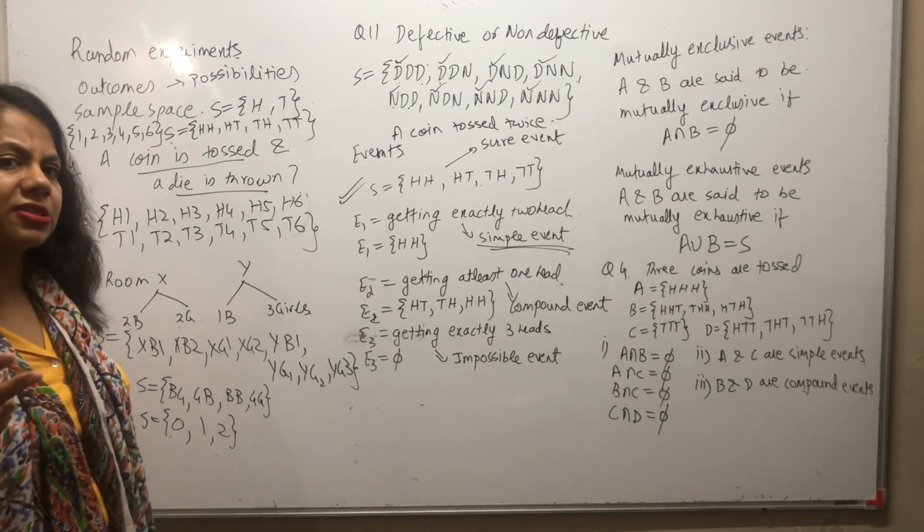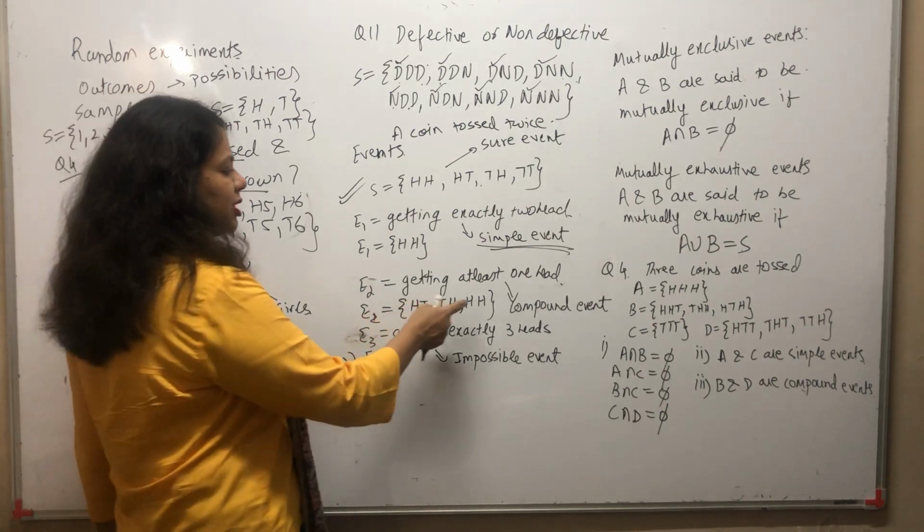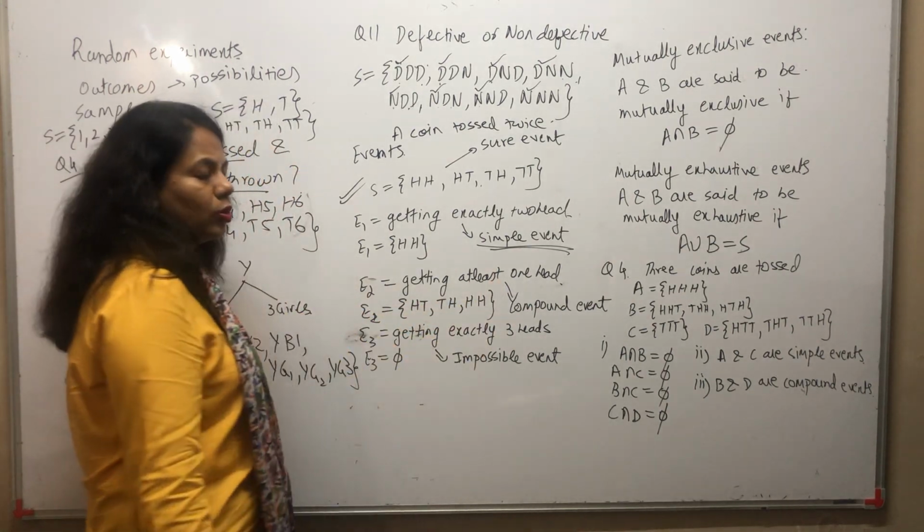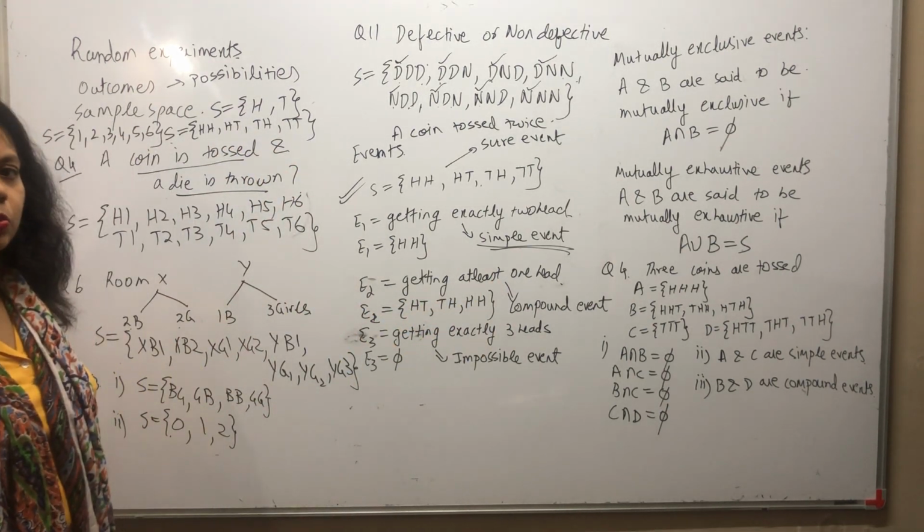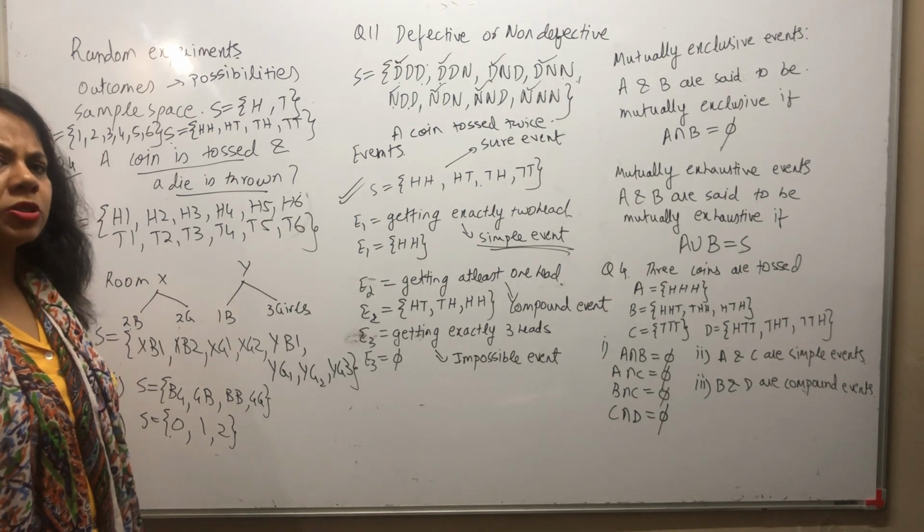तो one head या one से ज़्यादा, तो HT, TH या HH. So this is called what? A compound event.